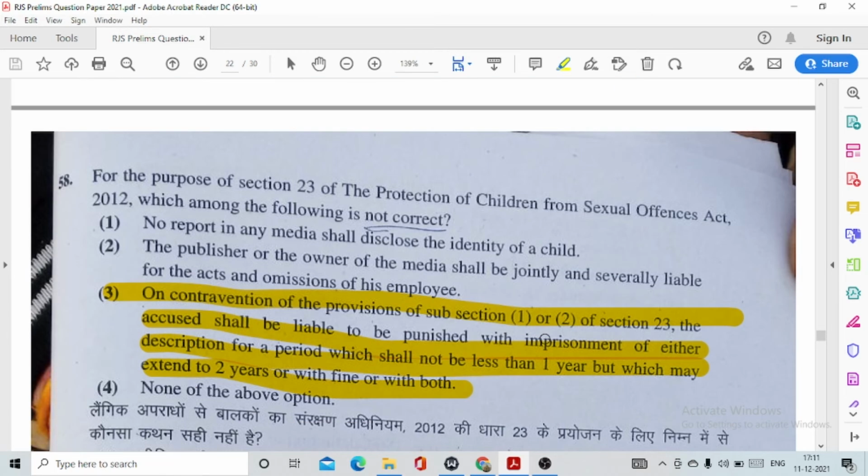58. For the purpose of section 23 of the Protection of Children from Sexual Offences Act 2012, which among the following is not correct? This is option number 3, on contravention of the provision of subsection 1 or subsection 2 of section 23, the accused shall be liable to be punished with imprisonment of either description for a period which shall not be less than 6 months, but which may extend to 1 year, or with fine or with both.